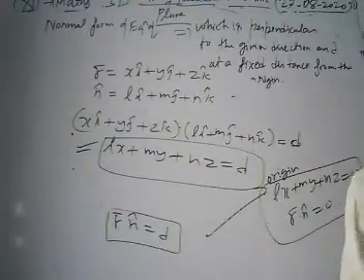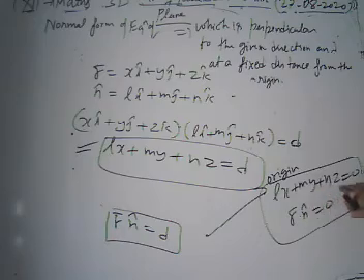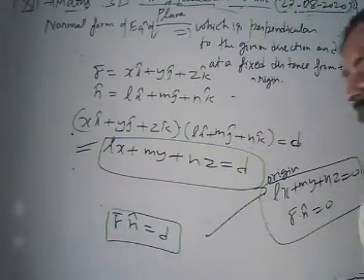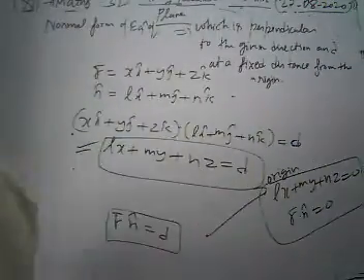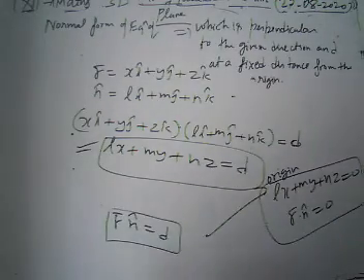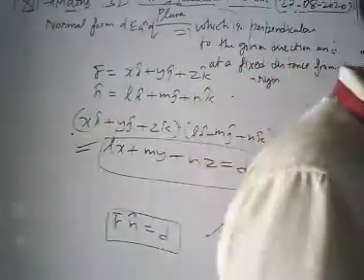In this case, our equation of plane is given as Lx + My + Nz = 0, and vector r · n cap = 0. Now look at what we have discussed till now.